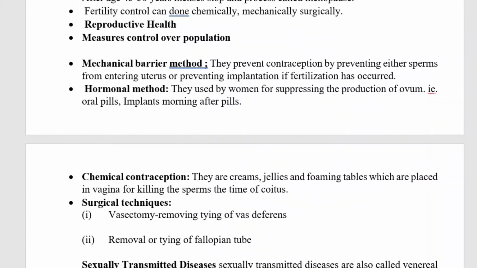Reproductive health measures to control over population. Mechanical barrier method. They prevent conception by preventing either sperms from entering uterus or preventing implantation if fertilization has occurred.